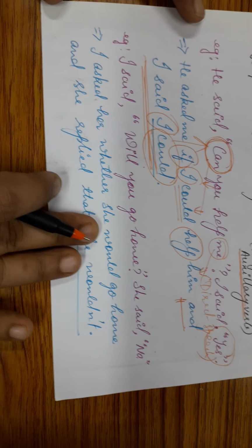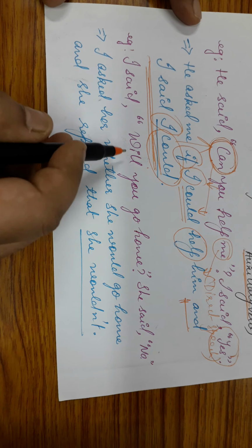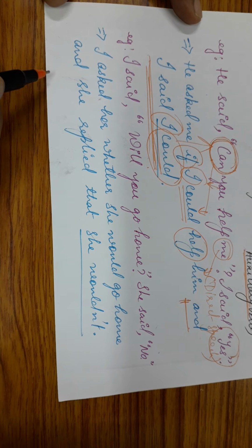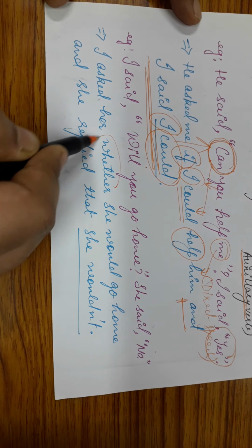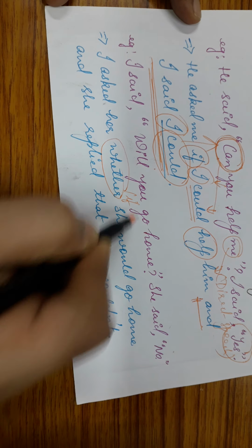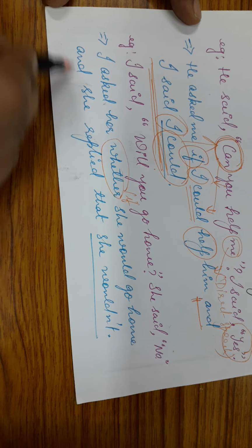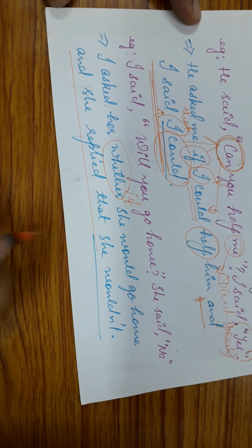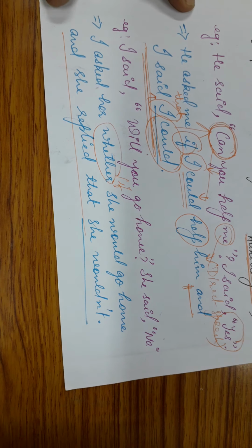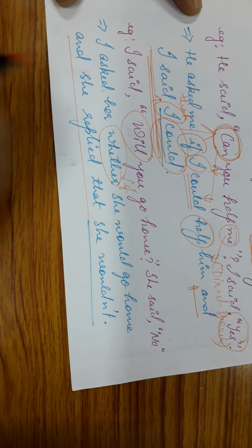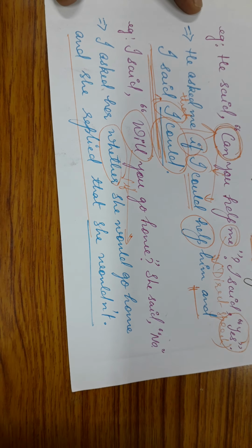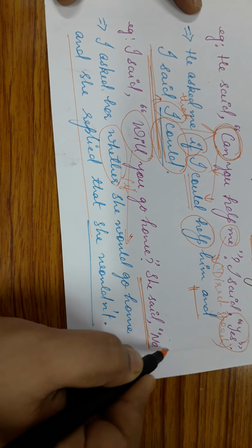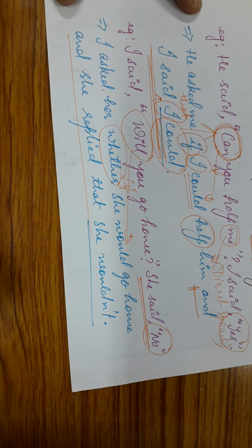Okay, let's see this example and this will become clear to you again. I said, will you go home? She said no. I asked her whether or if she would go home, and she replied that she wouldn't. That is, now will has become would over here, and here in the direct speech we had the reply in no, that is negative.